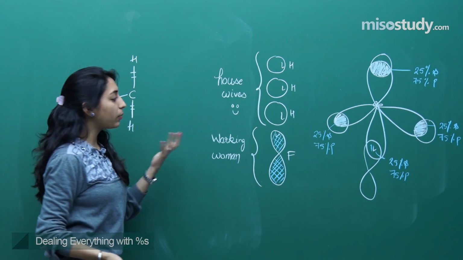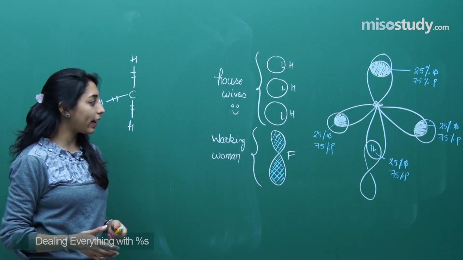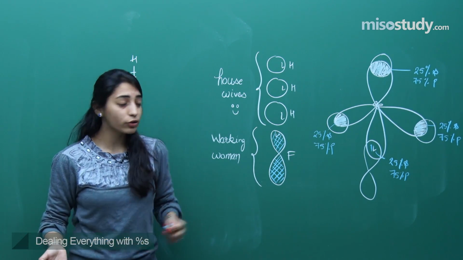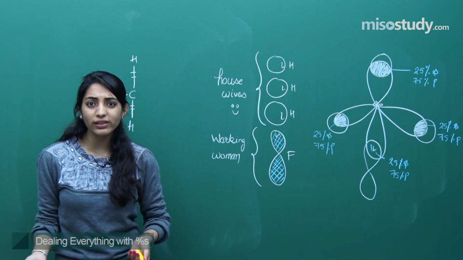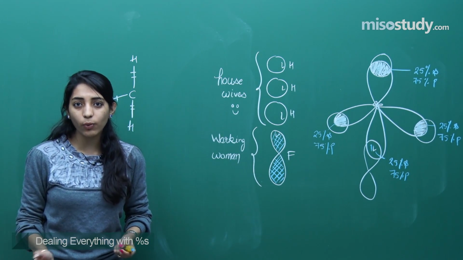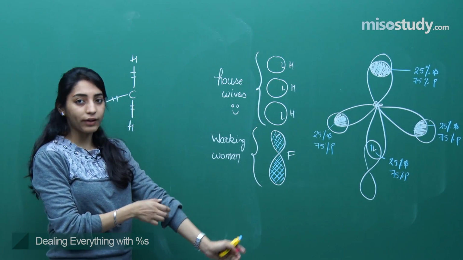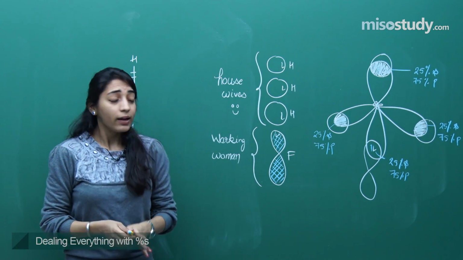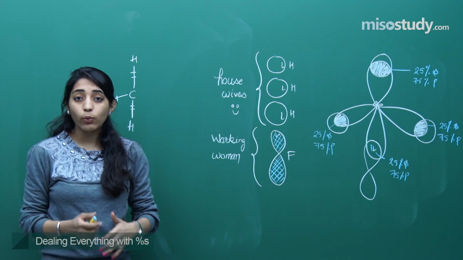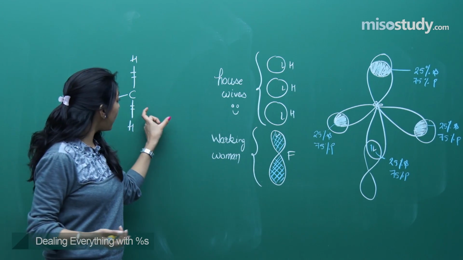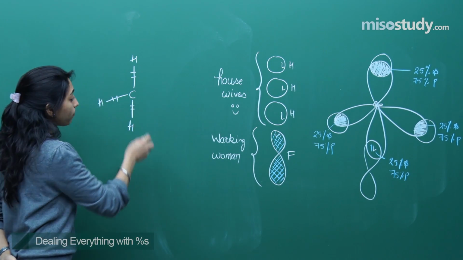So when carbon came home and he was like, can you get me a glass of water? This girl will be like, I also came just a minute back, can't you get me a glass of water? And then there was a huge fight in the house, right? Because she was egoistic, that why should I do anything? Why should I share the pair of electrons equally with you?